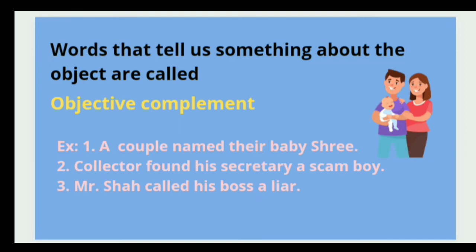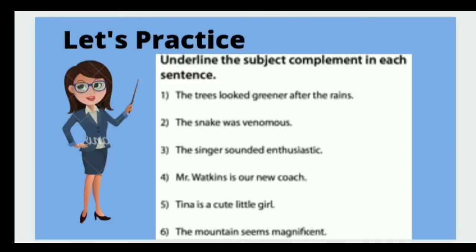Let's take another example. Collector found his secretary a scam boy. A scam boy is the complement, and for whom? His secretary. So his secretary is the object here, so it will be objective complement. Mr. Shah called his boss a liar. A liar is the complement, and for whom? His boss. His boss is coming at the object place, so it will be objective complement. I hope you understand. Let's practice.